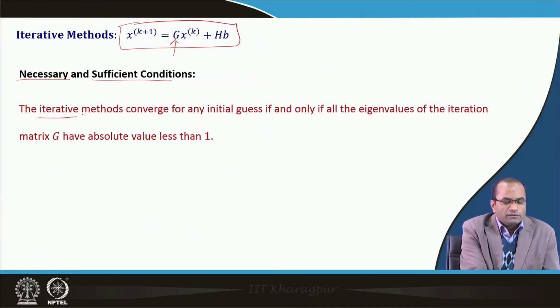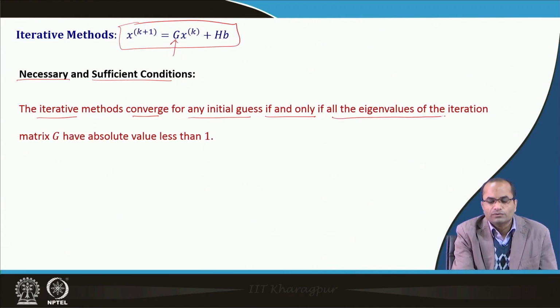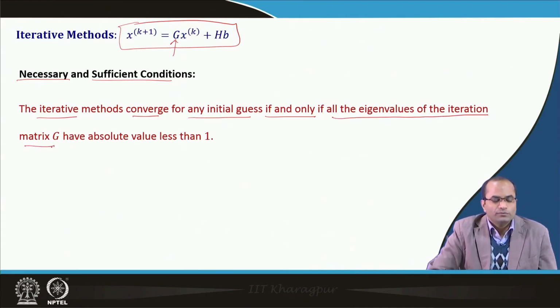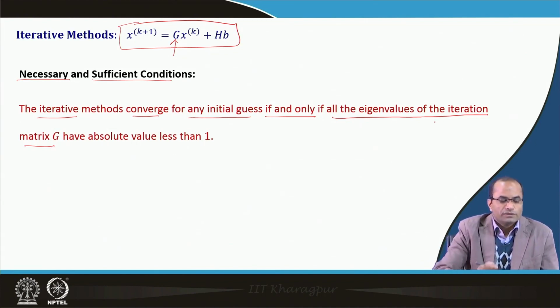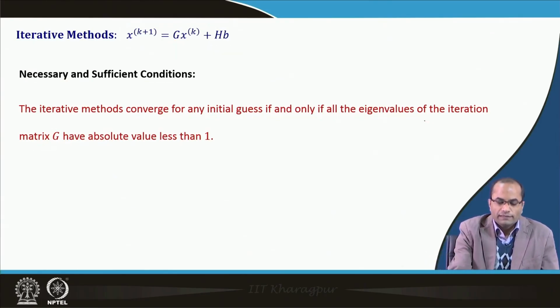So, the iterative method converges for any initial guess if and only if all the eigenvalues of the iteration matrix G have absolute value less than 1. As I discussed before, this iteration matrix is the central part of an iterative method for solving system of linear equations.